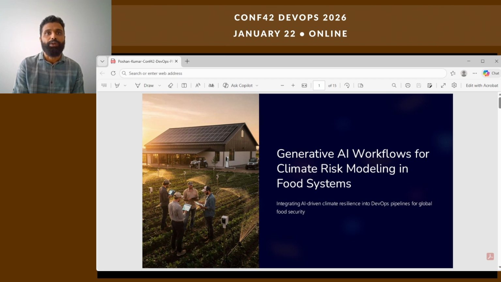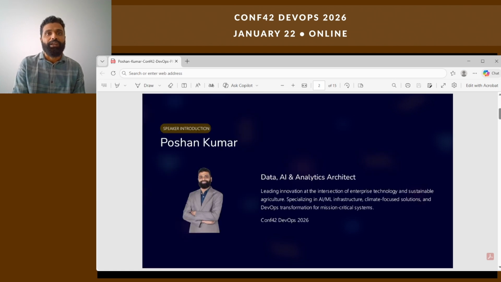Today, I will show how to embed generative climate intelligence into CI/CD and Git so that the risk modeling, downscaling, and stakeholder briefings are reliable software. I'm Poshan, a data, AI and analytics architect working at the intersection of enterprise platforms and climate resilience. Focus today: from models to maintainable systems. Climate ML is DevOps plus MLOps.